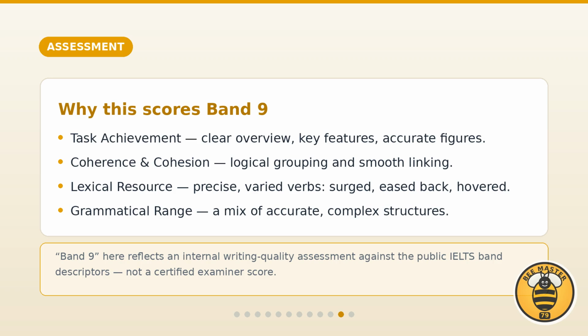Why does this reach Band 9? Task achievement, because it has a clear overview, the key features, and accurate figures. Coherence and cohesion from logical grouping and smooth linking. Lexical resource shown by precise, varied verbs such as surged, eased back, and hovered, and grammatical range with a mix of accurate, complex structures.